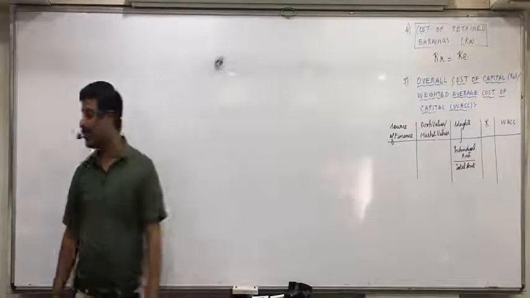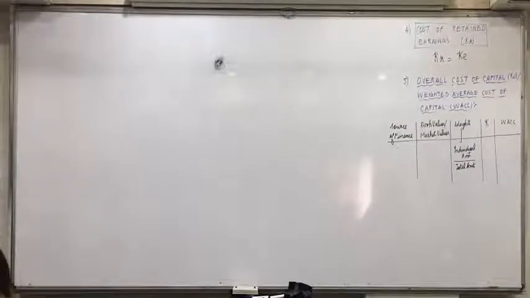So write this note below: if market value weights are asked, then retained earnings will not be included in sources of finance. Okay, so if book value weights, KR will be included; if market value weights, KR will not be included.